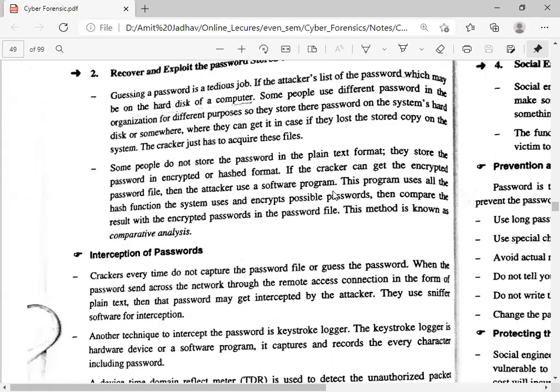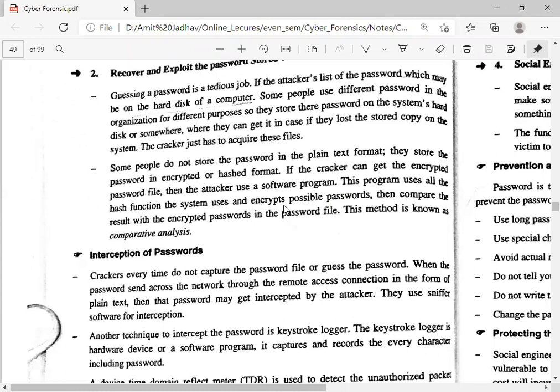So whenever the attacker gets those files in which the passwords are in encrypted format, the attacker tries to convert it into decrypted format by using some hash algorithm on it and gets the plain text.